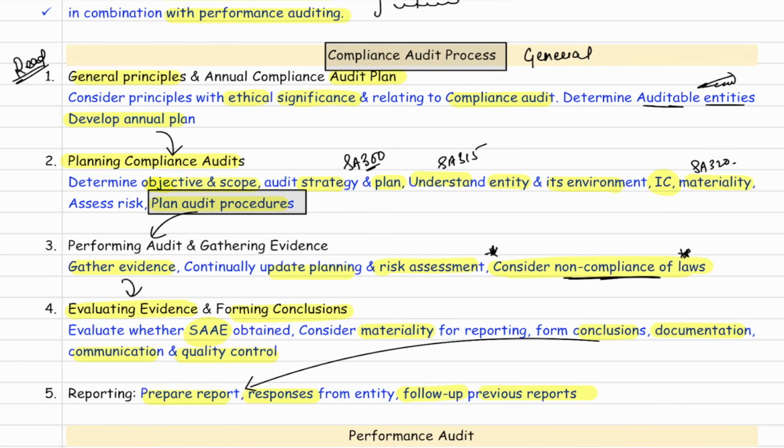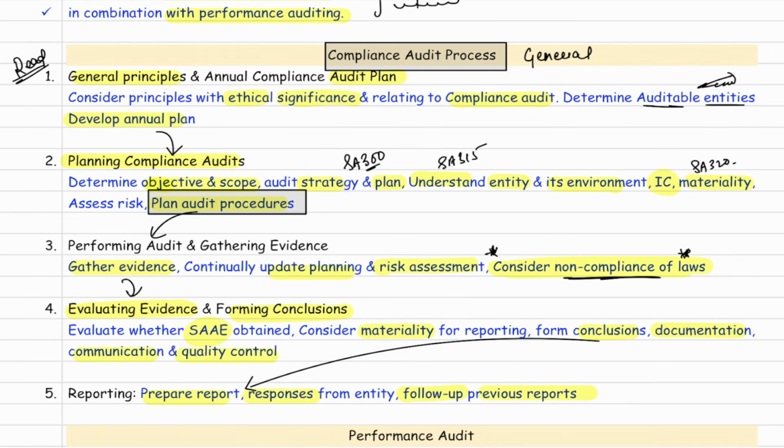So here it says consider the principles of ethical significance in relation to the compliance audit. Determine which is the auditable entity and develop the audit plan. The next point is related to planning the compliance audit. So in planning, you have to write about certain things, see the objective and scope.